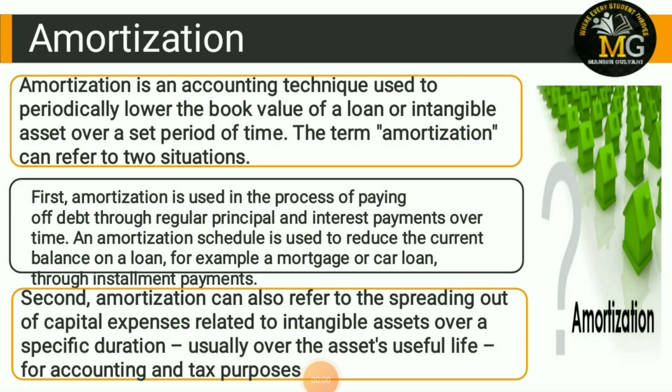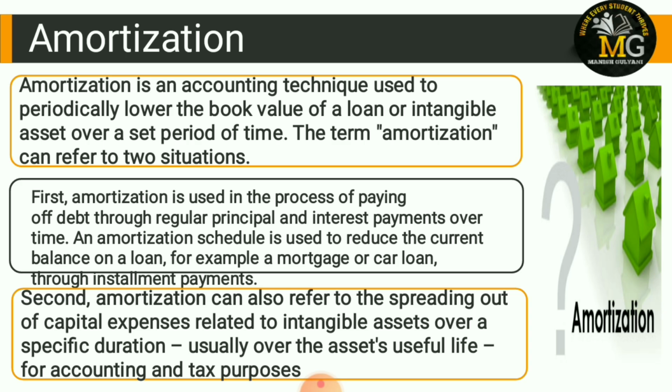Next concept is amortization. This concept you have heard in the depreciation chapter. Now what is amortization? Amortization is an accounting term that refers to the process of allocating the cost of an intangible asset over a period of time. It also refers to the repayment of loan principal over time. Let me explain with the help of an example. Suppose XYZ company owns the patent right on a piece of technology and the patent lasts 15 years. If the company spent 15 million to develop this technology, then it would record 1 million each year for 15 years as amortization expense on the income statement.